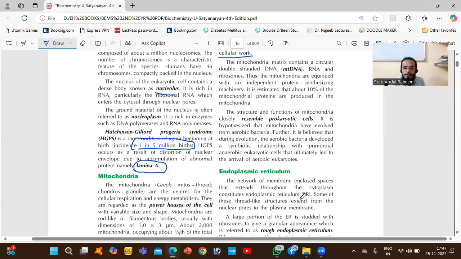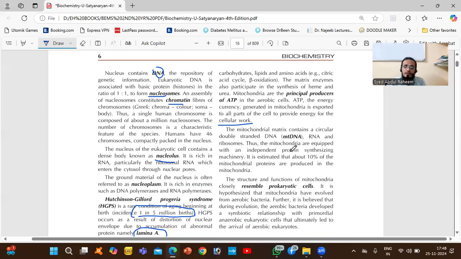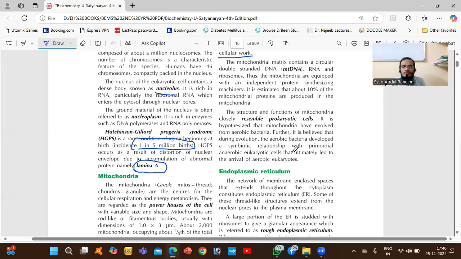We have one disease called mitochondrial syndrome. In that, mitochondria will not generate energy. If there is no generation of energy, the cell will not function properly, and the person will have problems and symptoms depending on which area is affected. So that is about the nucleus and mitochondria.